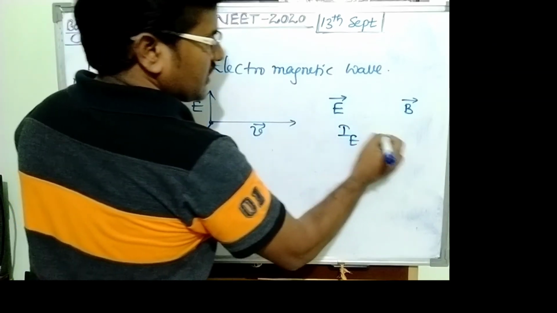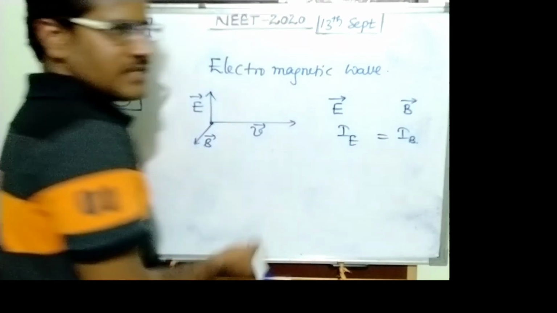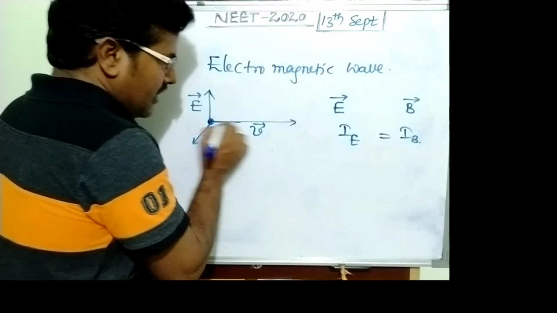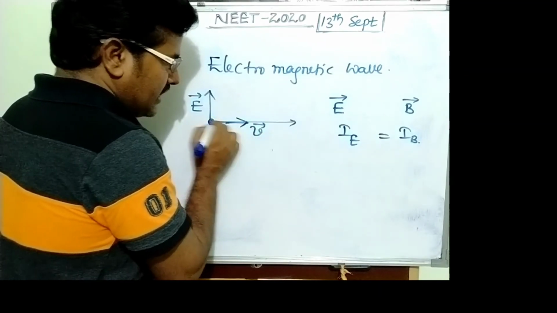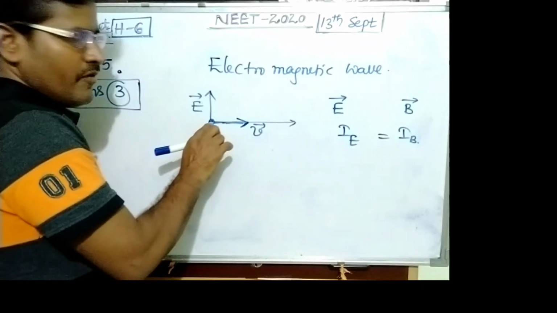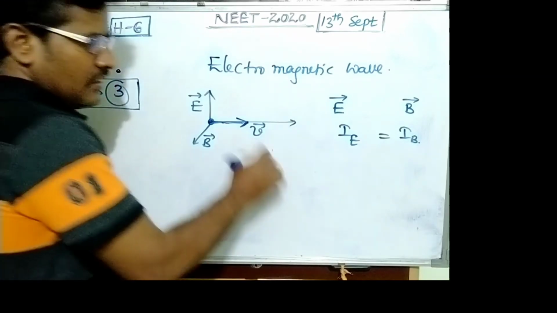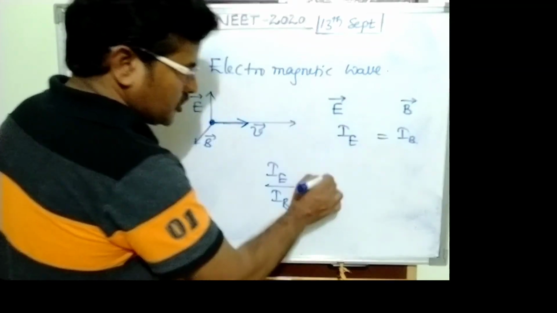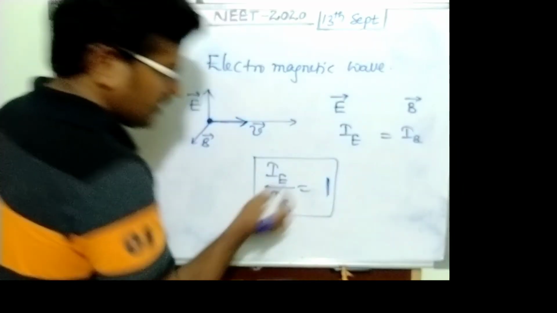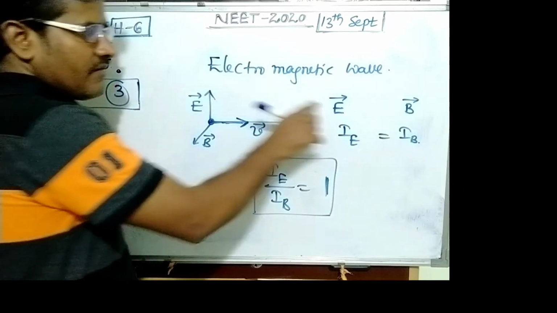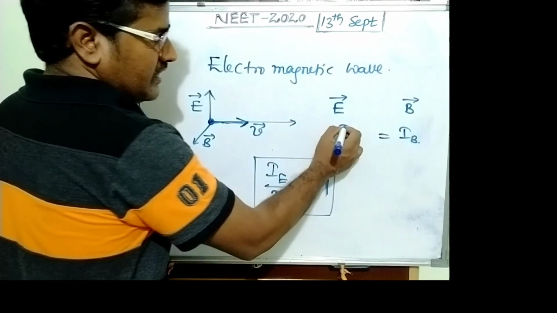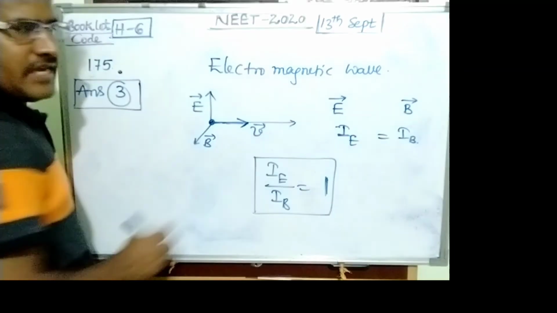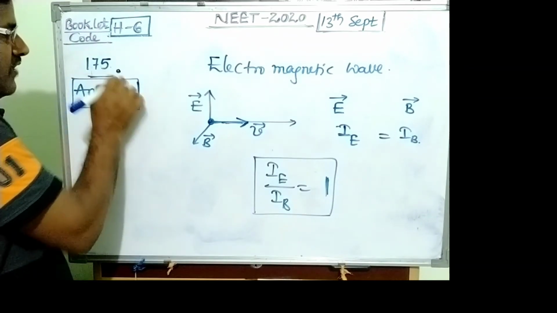Then the speed remains constant and it moves in a straight line path. The ratio of intensity of electric field and intensity of magnetic field is always 1. So 175 answer becomes 3.